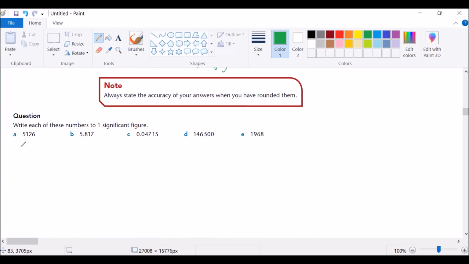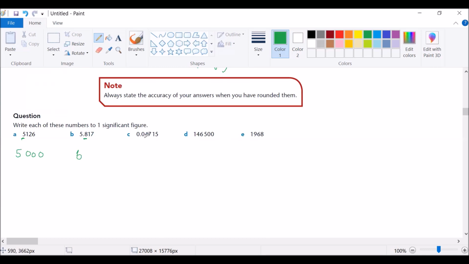Okay, let's look at these examples. Write each of these numbers to one significant figure. So first we look at the first significant figure. We consider the number next to it, which is 1. 1 is less than 5, so this remains as it is. So it becomes 5,000. B, 5.817. To one significant figure, we consider this 8. 8 is greater than 5, so we increase this by 1. So this becomes 6.